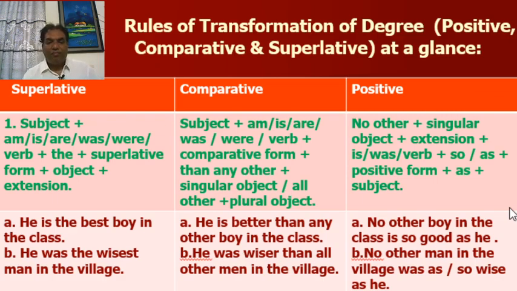First of all, in superlative degree, he is the best boy in the class. He is the subject, is verb, the best is the superlative form of adjective, boy is the object, and in the class extension. Look at the comparative degree. Subject and verb are same. He is better. You have to omit the. You have to write the comparative form of best, better, than any other boy in the class.